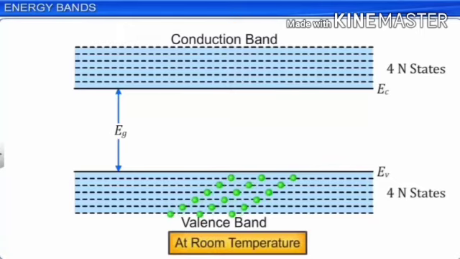Okay, at room temperature, few electrons in the valence band gain thermal energy equal to the energy band gap to move into the conduction band and hence become free electrons. The vacant energy levels in the valence band, that is vacant space, are occupied further by the other valence electrons as shown in the figure.